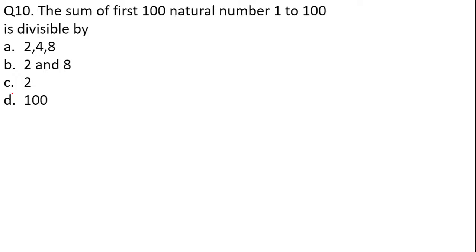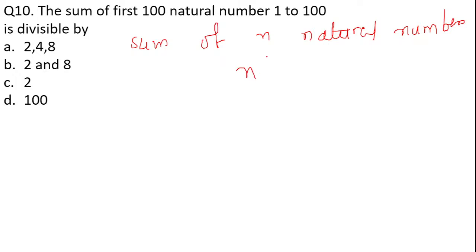So you have to check here. Basically they are checking your 2 concepts. One is, you know the formula for finding the summation of n natural numbers. So we know the formula for finding sum of n natural numbers. The formula is n into n plus 1 divided by 2. This is the first concept that they are checking.